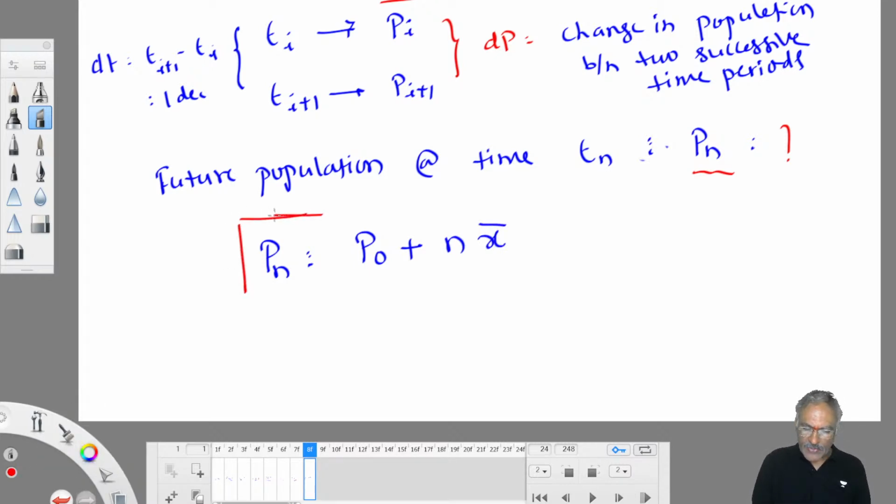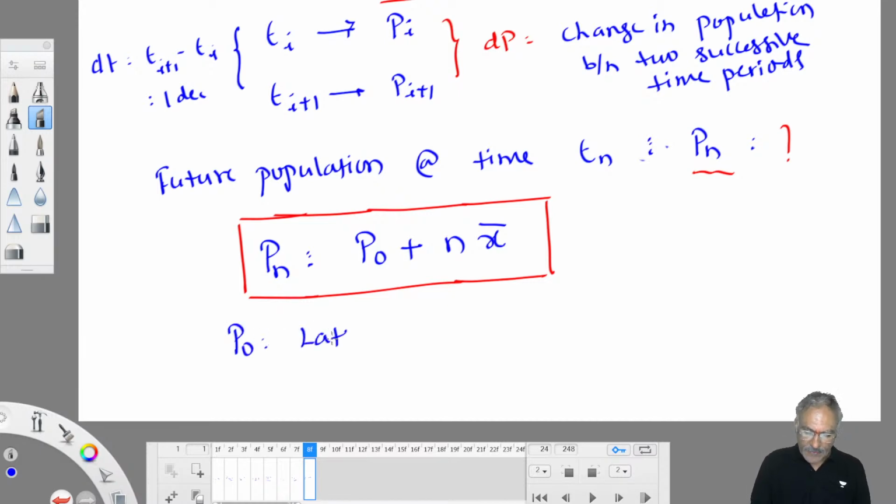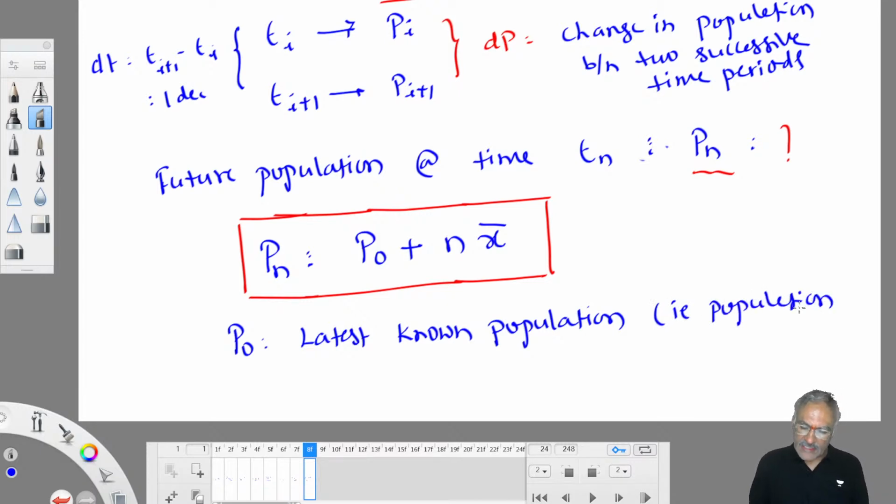In this equation, Pn is the future population at time Tn. What is P0 here? This P0 is nothing but the latest known population. Among all the population data, whichever is the latest one is taken as P0. That is the population at time T0, so T0 is taken as the latest time.